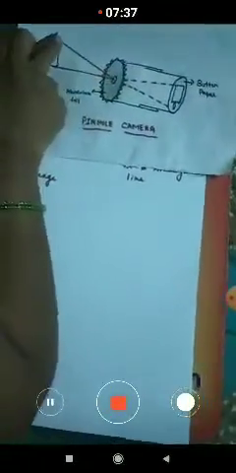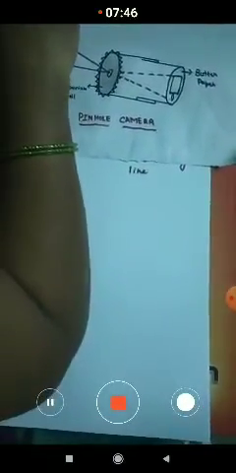Okay, so the light rays coincide through this hole and they enter through the cylindrical box, and as they are entering, here you can observe they travel in the same straight line. So you have to fix the object in such a way that they coincide through this hole. So the image formed on the butter paper, the image is real.